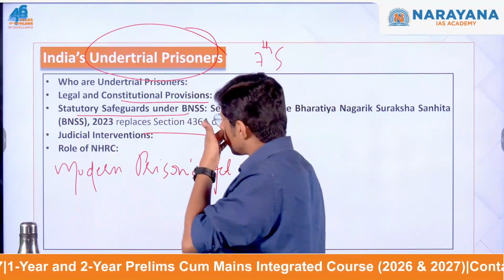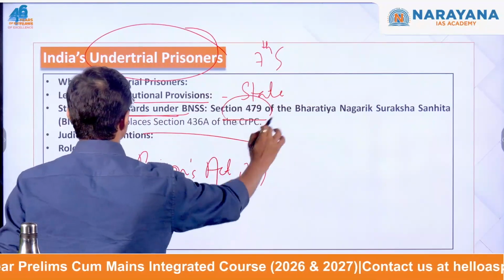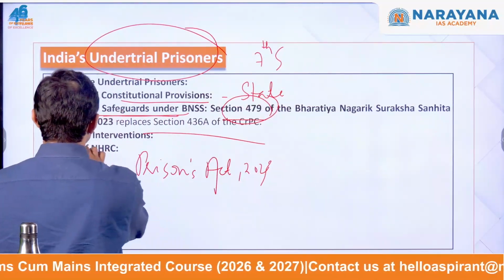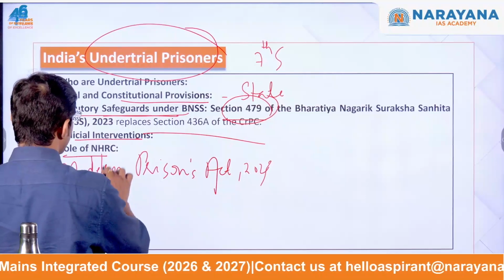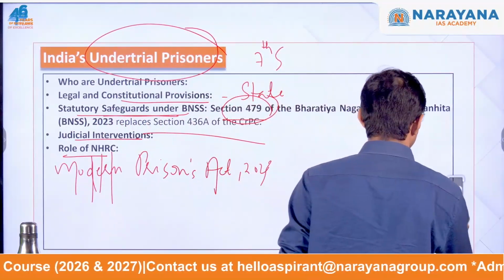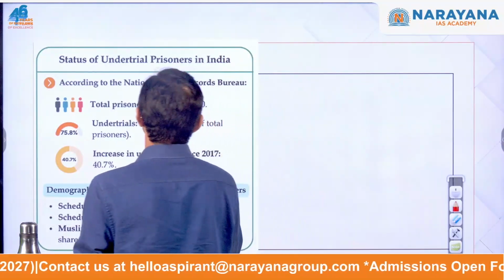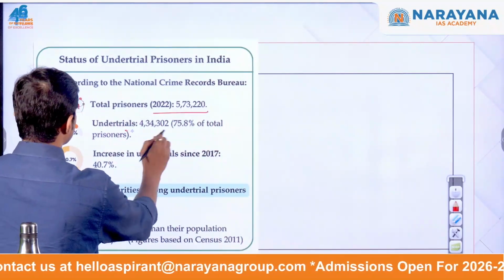So I hope you understood who are under trial prisoners and the statutory safeguard. This one is important, can be asked in the examination. The judicial intervention, role of National Human Rights Commission, we already have discussed. So I want you to please read by your own. Now this is the status of under trial prisoners. So these points are important for you to remember.